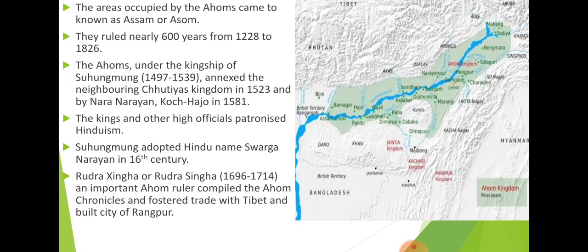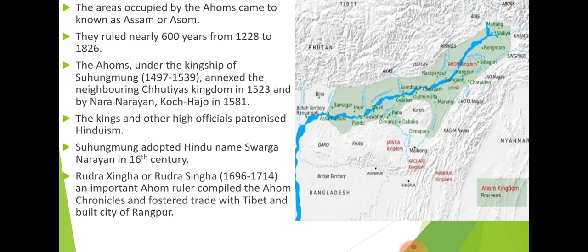Trade is very important for any kingdom. You know very well that trade is very important, because through trade they get taxes and connectivity with other areas. So he basically improved the trade relations with other countries like Tibet. He also built the city of Rangpur.